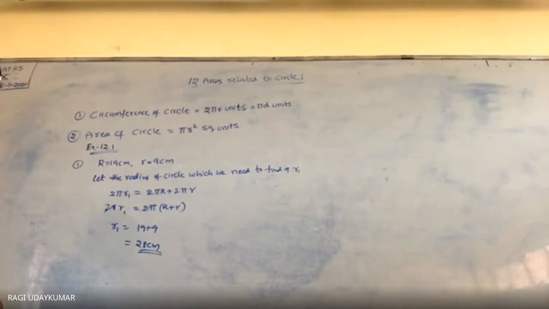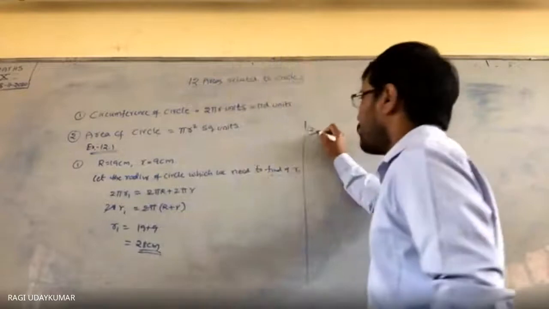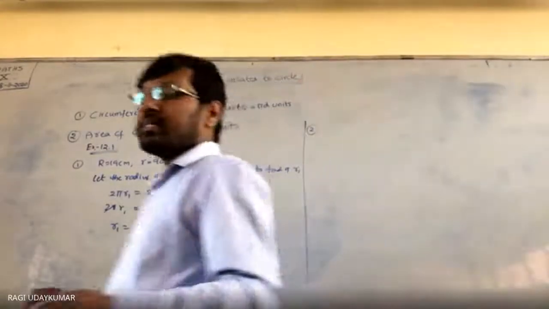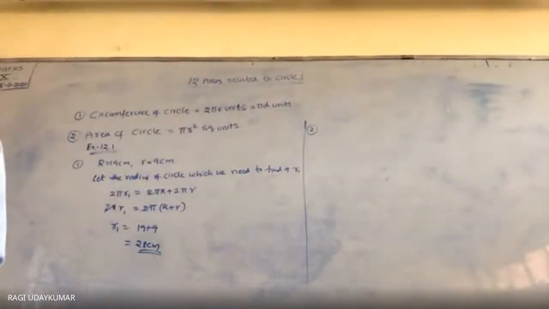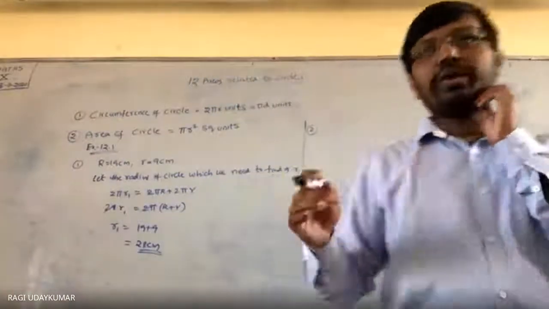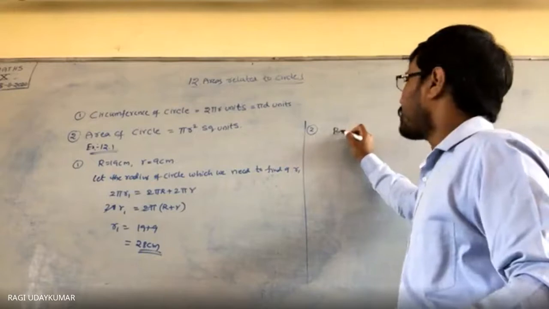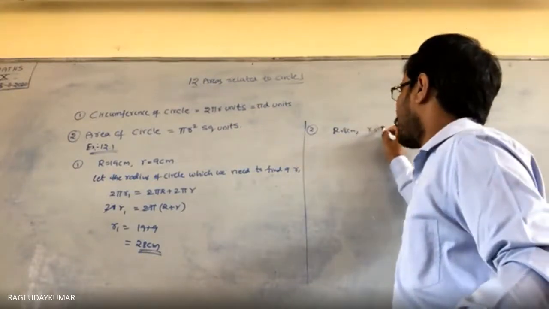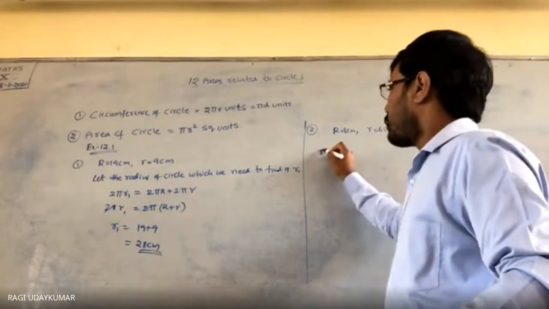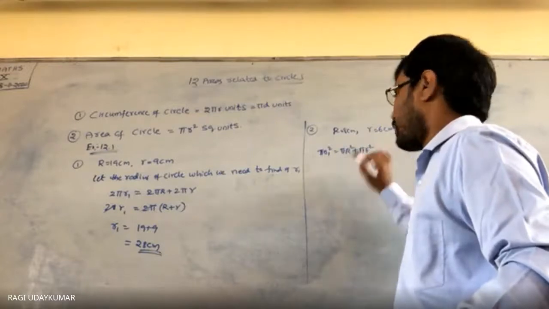Next one, area is given to you. So next question में क्या दिया है? Same model question, but here circumference was taken into consideration. Next में it is given to you, the area is taken into consideration. So area में 8 centimeters and 6 centimeters is given to you. So what do you get here? Capital R is equal to 8 centimeters, small r is equal to 6 centimeters. Same, let the radius of the circle be R1. So pi R1 square is equal to pi capital R square plus pi small r square.